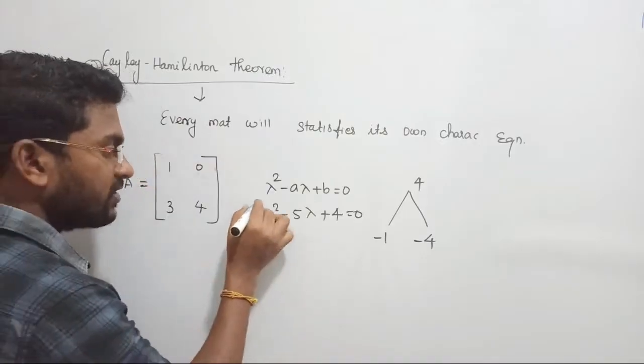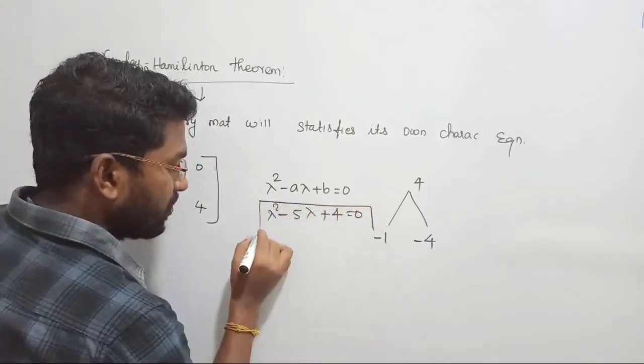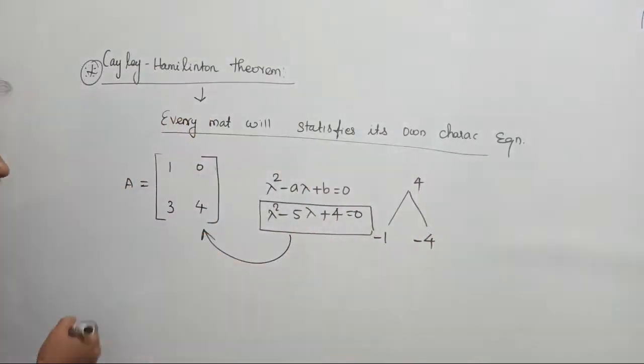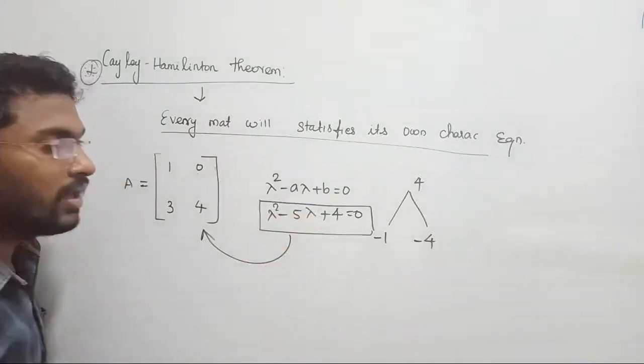Why am I going through these many things? இப்போ அவர் என்ன சொல்றாருன்னா this is called the characteristic equation. அவரோட ஸ்டேட்மென்ட் படி, see that every matrix will satisfy its own characteristic equation. This is my matrix, this is its corresponding characteristic equation.